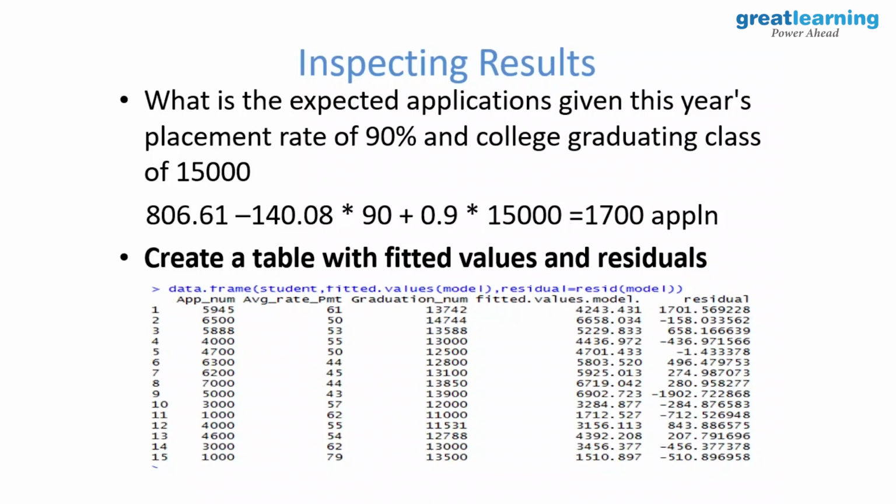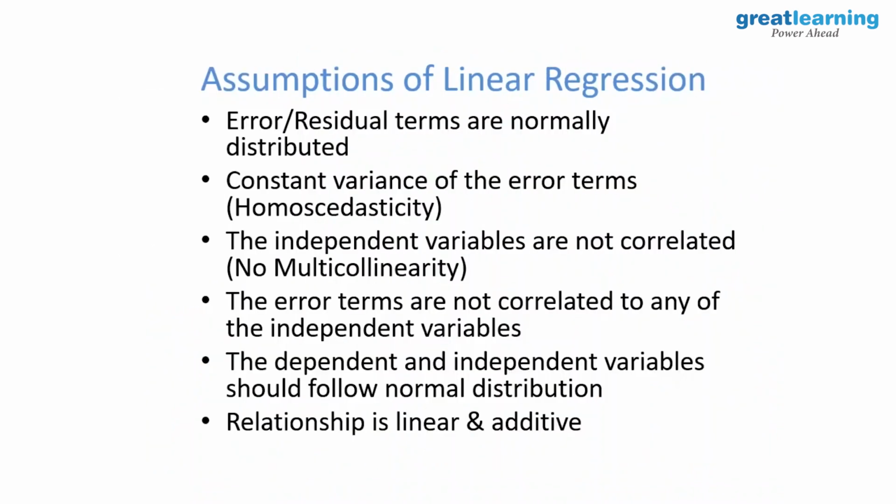Okay? We'll explain. So shall we start? Assumptions. So error or residual terms are normally distributed. Okay? So you know normal distribution. Second one is constant variance of the error terms. We call it homoscedasticity. Okay? Independent variables are not correlated. That is, no multicollinearity. If multicollinearity exists, it's a problem. Okay? Error terms are not correlated to any of the independent variables.